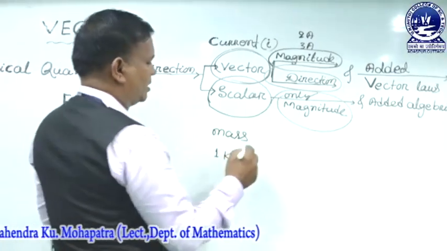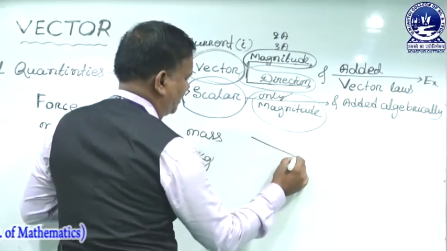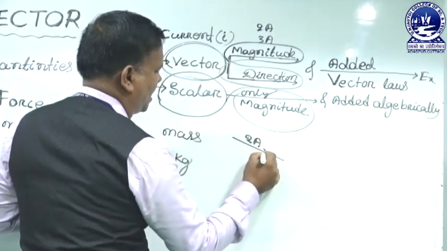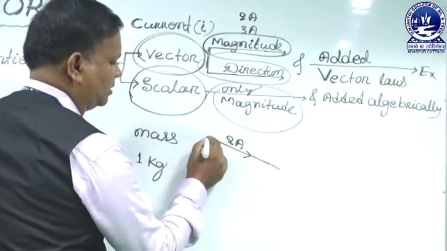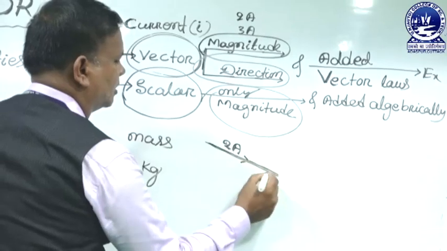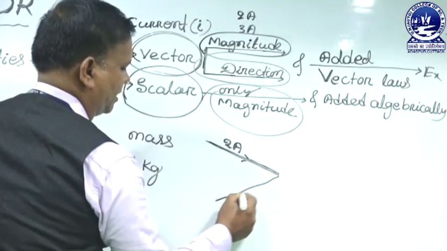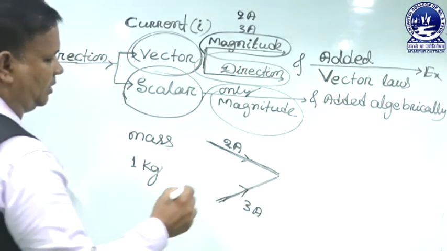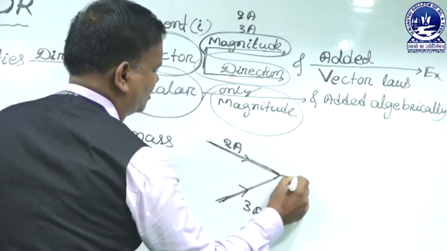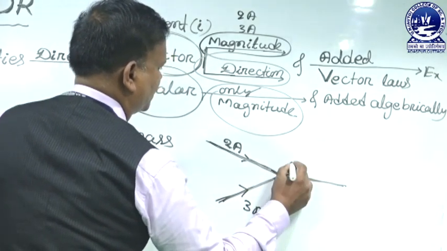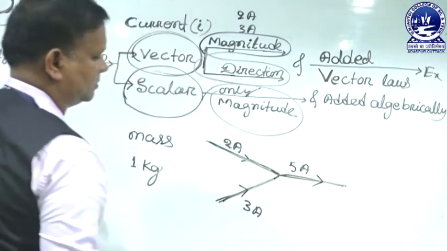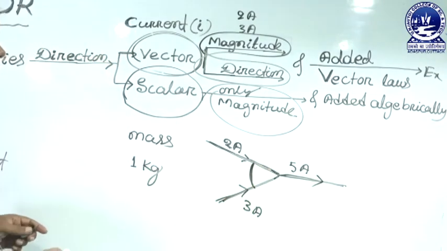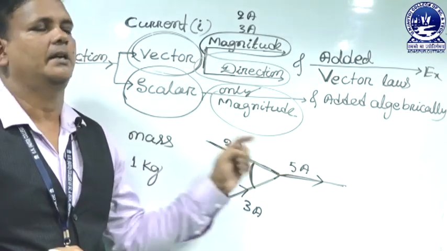For example, suppose 2 ampere of current flows in a wire in this direction. Suppose another wire flows 3 ampere of current in this direction. The resultant current will always be 5 ampere. That means the angle between the wires does not affect the addition of the current.